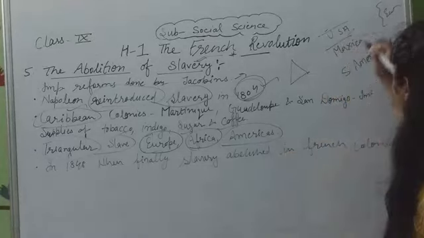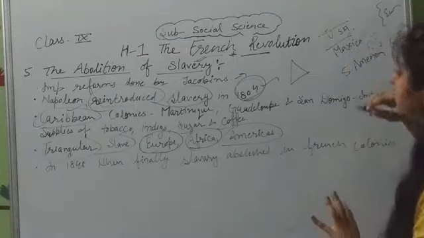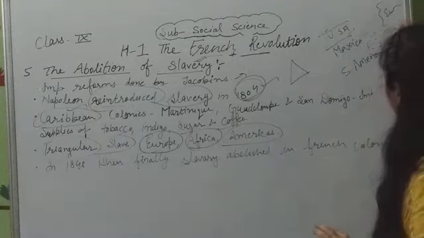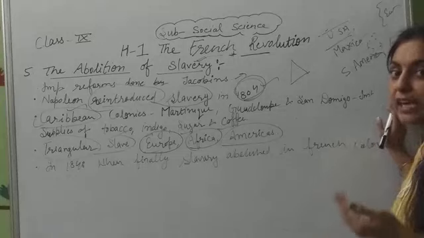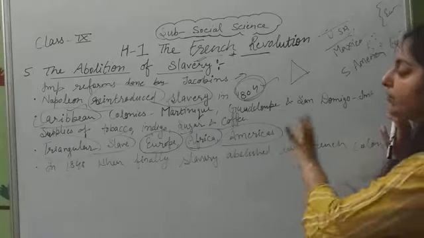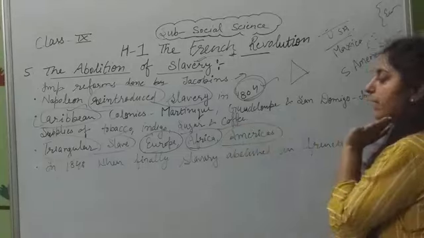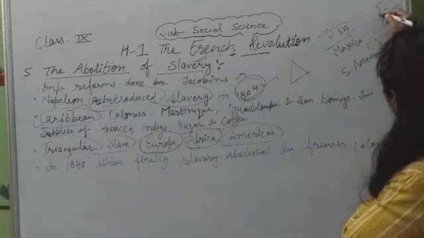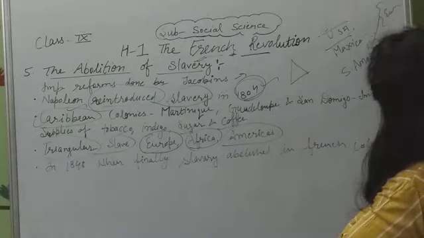The slaves went there forcefully and had to do whatever work was taken from them. Here is the Caribbean, Europe and Africa.